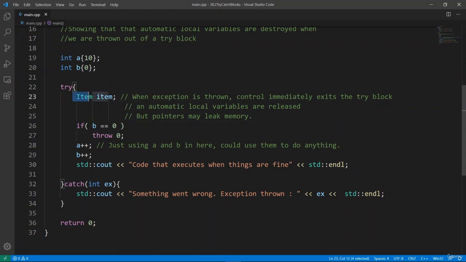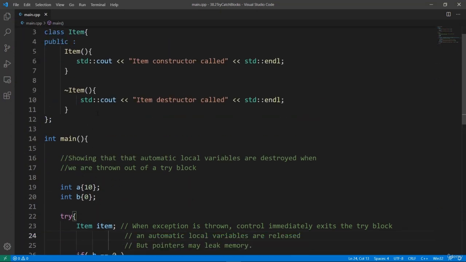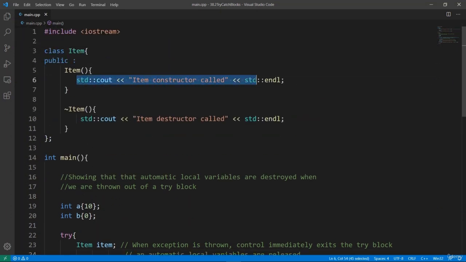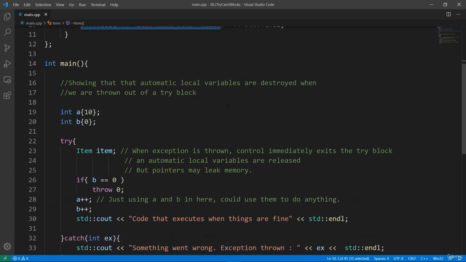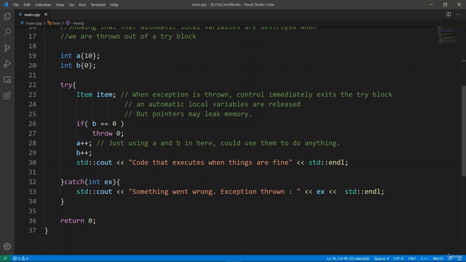Here we are creating a simple object, and this is going to call our constructor here. The main reason I am using this object is to be able to see when an object is constructed and when an object dies. This is going to give us vital information to understand how exceptions work. So we are going to create this item object, and this is going to call the copy constructor. We're going to detect that B is 0, and we're going to throw this exception here.